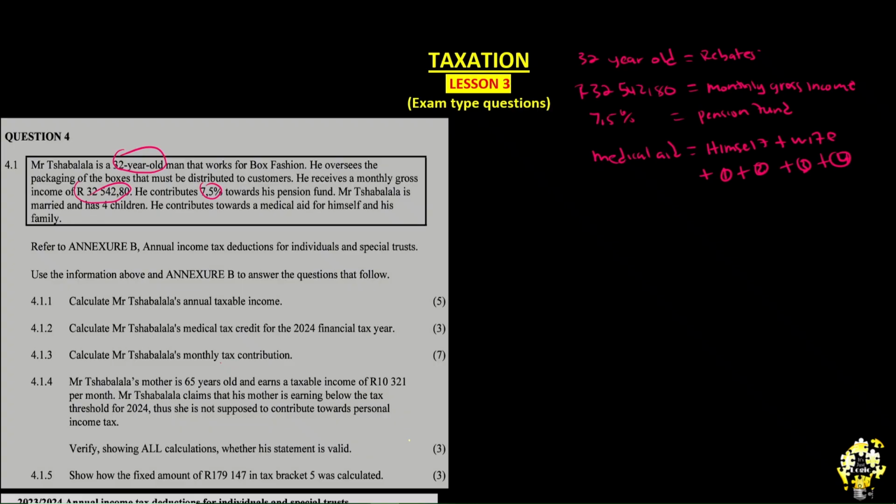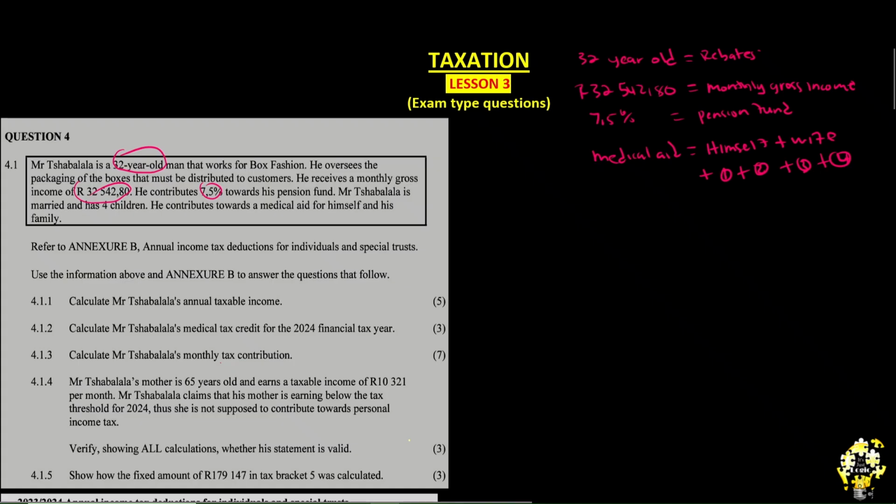Do you see this whole statement? Do you believe that this is what they wanted to tell us? That there's a 32-year-old who earns a monthly gross income of 32,542.80 and contributes towards a pension fund, 7.5% of their gross income. And they also are part of a medical aid for the human being who is paying for the wife and 4 kids. See, now that we have summarized it, it becomes easy for us to start solving. Now, let's start solving. What's the first question?